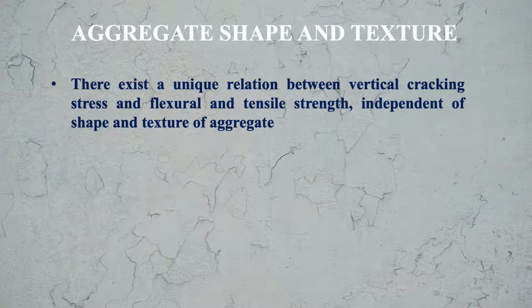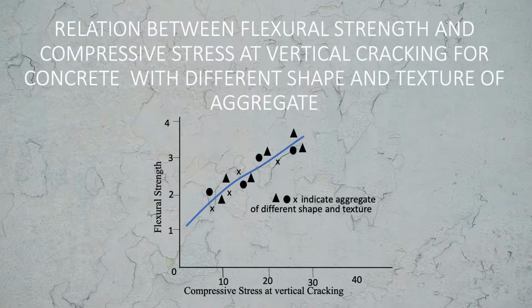and texture of aggregate. Here you see the relationship between flexural strength and compressive stress at vertical cracking for concrete with different shape and texture of aggregate. So different shape and texture of aggregate you see, rounded aggregates are there, angular aggregates are there, which are shown by the circular dots, triangular dots. And you see that when the compressive stress at vertical cracking is increasing, the flexural strength is increasing.